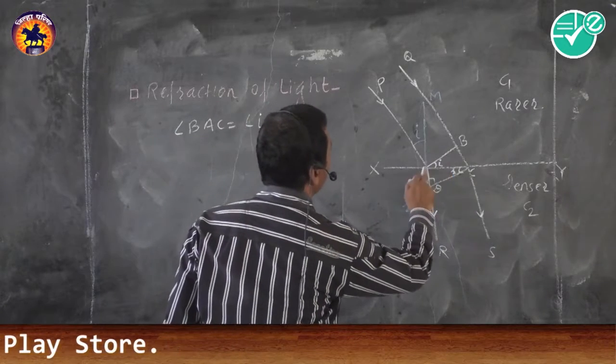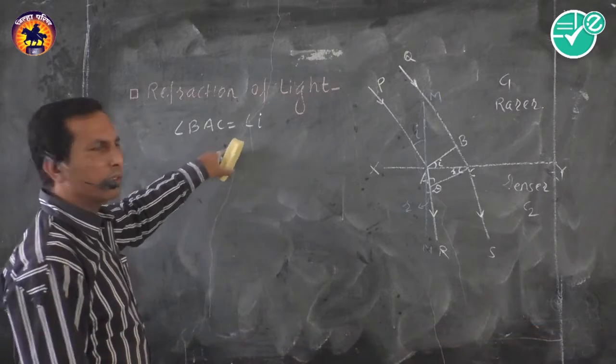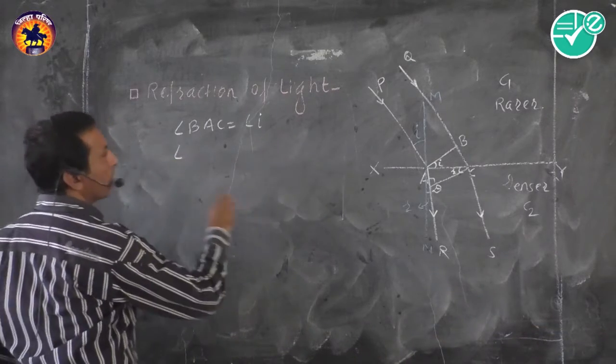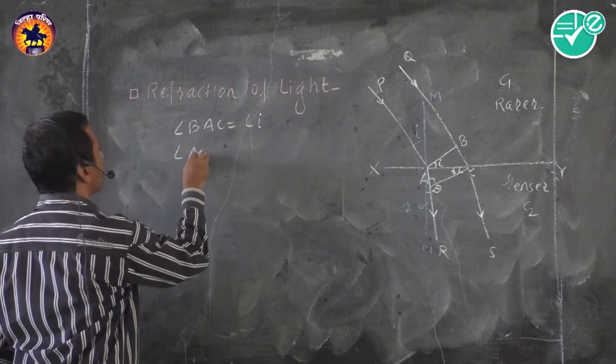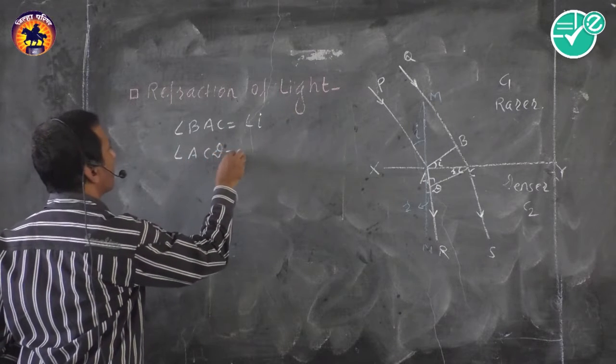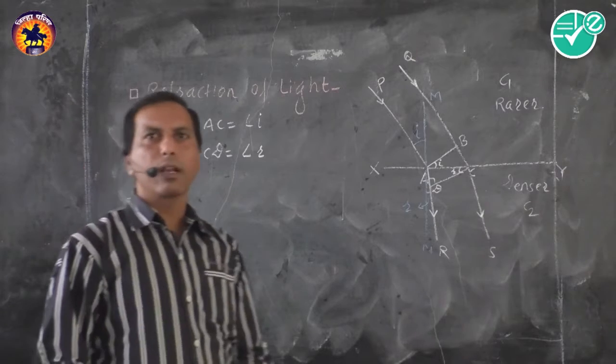This angle BAC is nothing but the angle of incidence, and angle ACD is nothing but the angle of refraction.